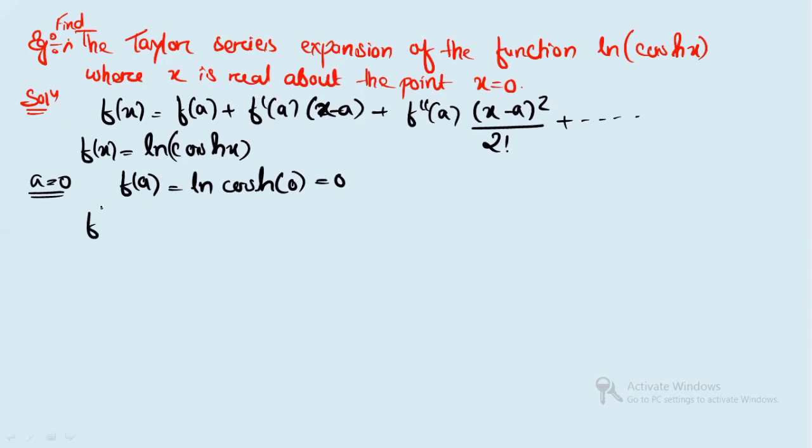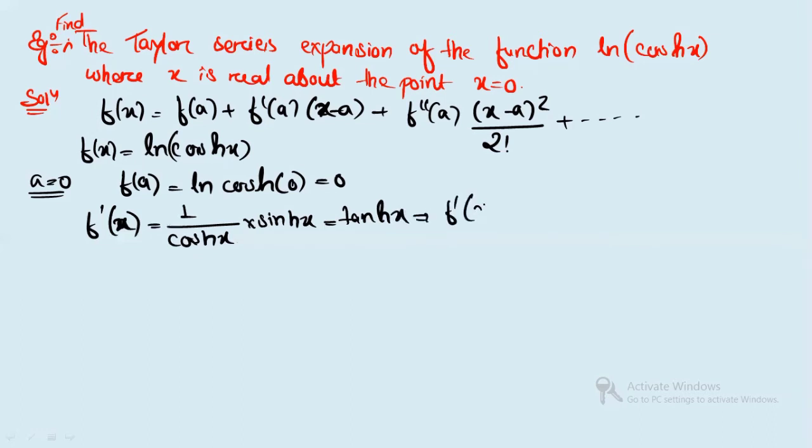Similarly, let's find f'(x) first, then we will substitute a. The derivative of ln cos hyperbolic x gives 1 by cos hyperbolic x into sin hyperbolic x, which can be written as tan hyperbolic x.